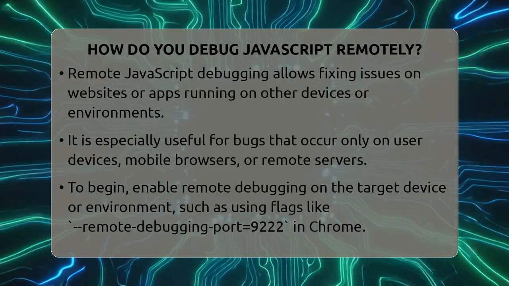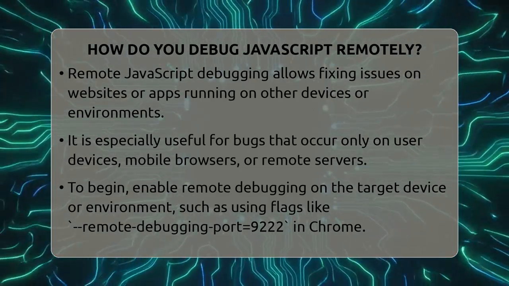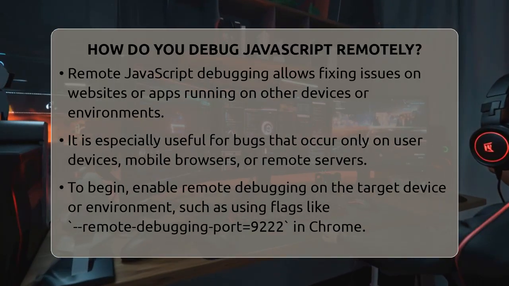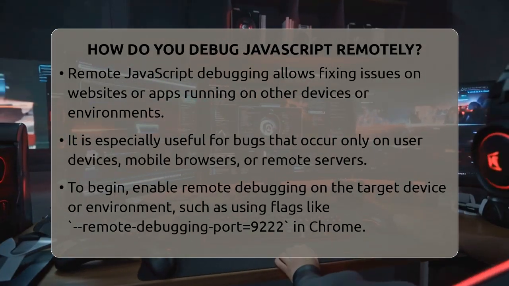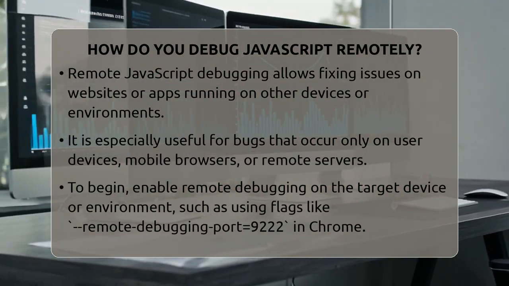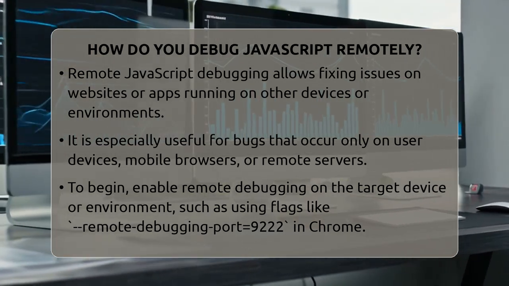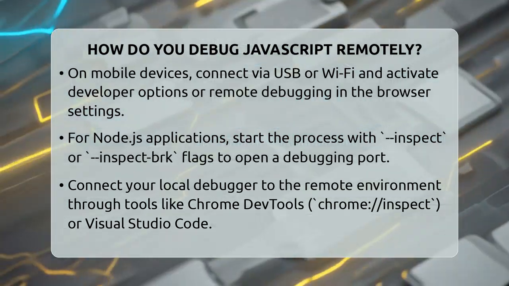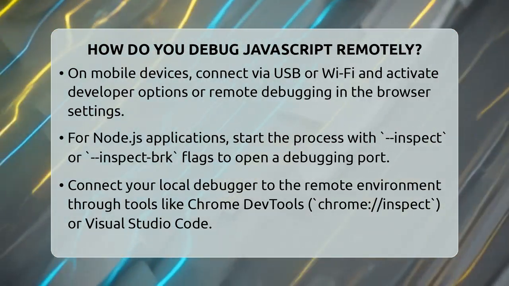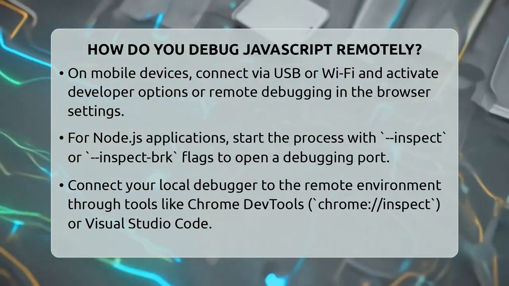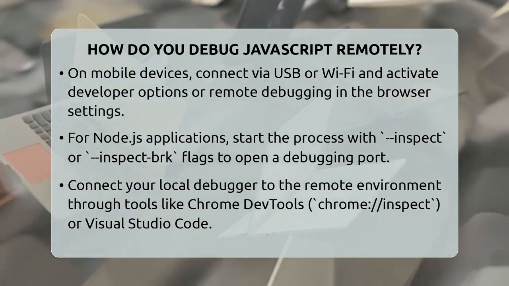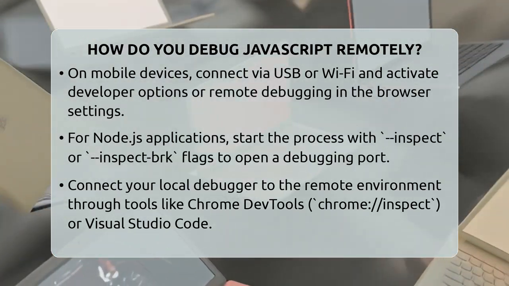On mobile devices, you connect via USB or Wi-Fi and enable developer options or remote debugging in the browser settings. If you are working with Node.js applications on a server, you start the process with the inspect or inspect-brk flags. This opens a debugging port that your tools can connect to for troubleshooting.